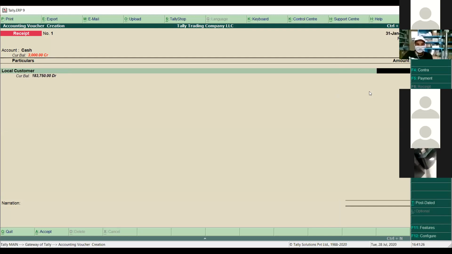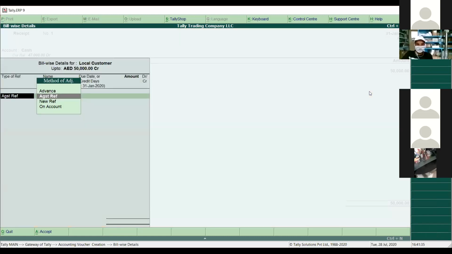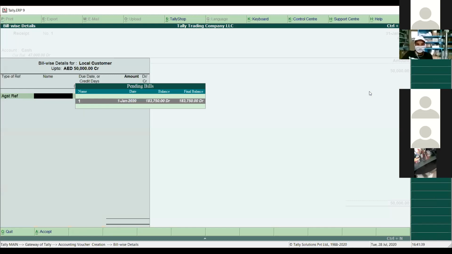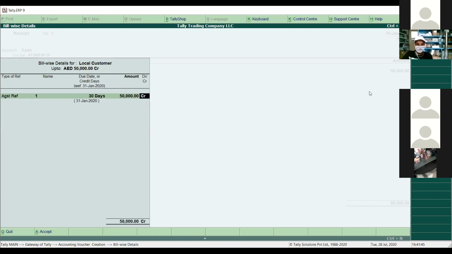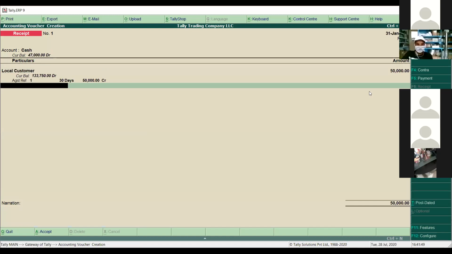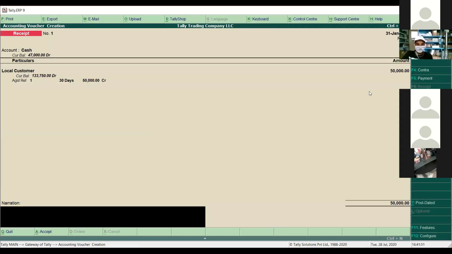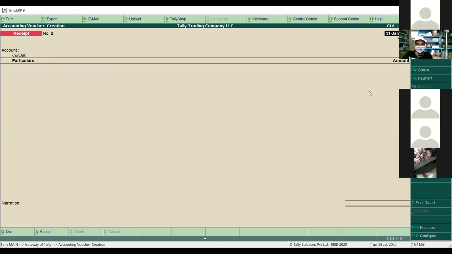So even if he is giving you a half payment or a full payment, you can enter the payment here. Yes, suppose he gives me 50,000 only this time. And here we have to match the payment for the particular invoice. We have to click on against reference number, and here the references are coming in. Number is 1, the date was first, the balance was 183. Press enter, and enter 50,000 dirhams as a credit, and simply press enter. Then simply save this voucher from here.